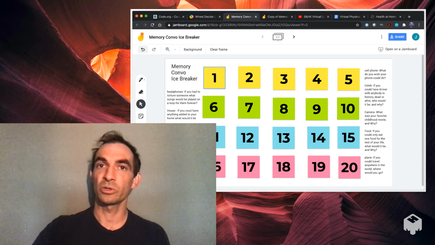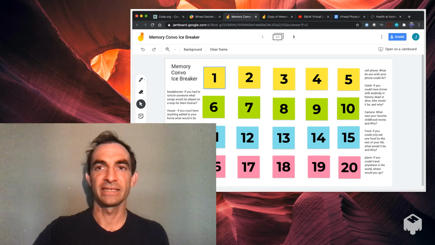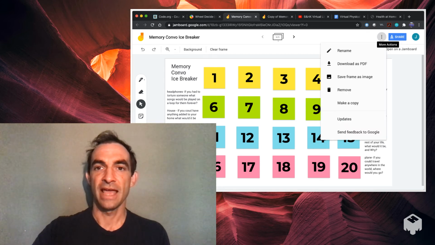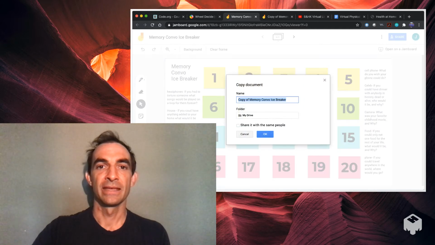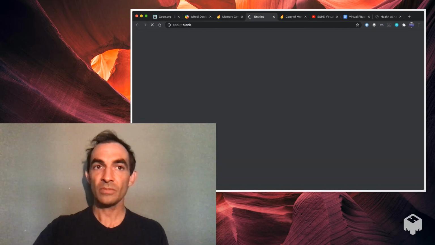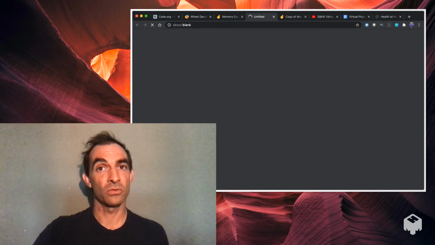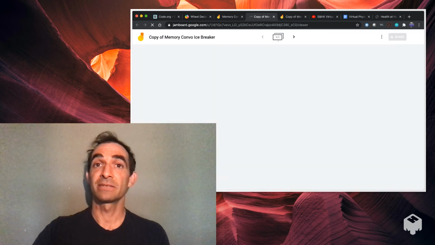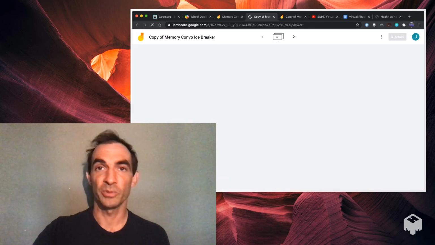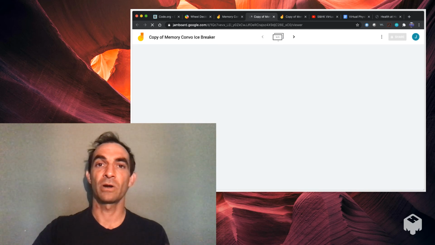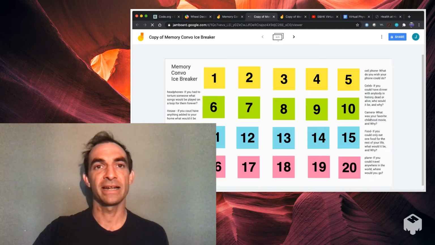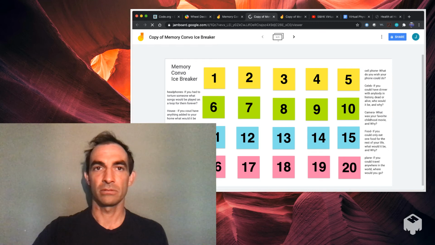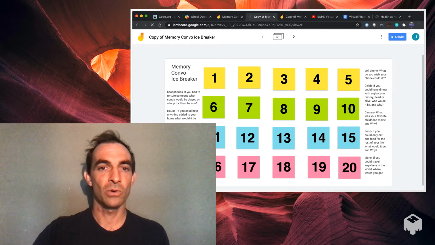If you wanted to use this multiple times, what I would suggest is right up here by the share button, there's 3 dots. You would click on those and go to make a copy, and then save it to your drive on Google. This saves a copy of that original Jamboard. So then you could do whatever you wanted with it. And it doesn't mess up the original. So if you wanted to use it for multiple classes, or if you didn't want to reset it every time or use that undo button, you can make a copy and then do whatever you want with this one.